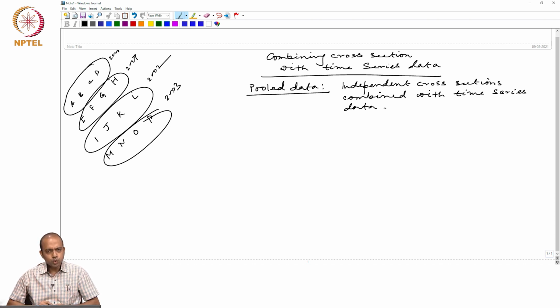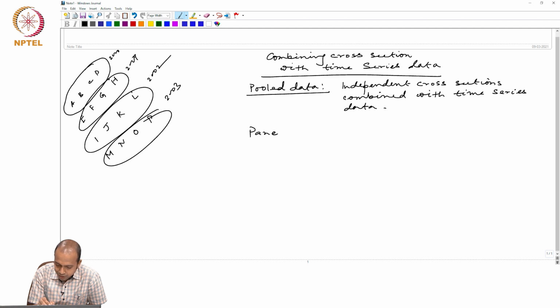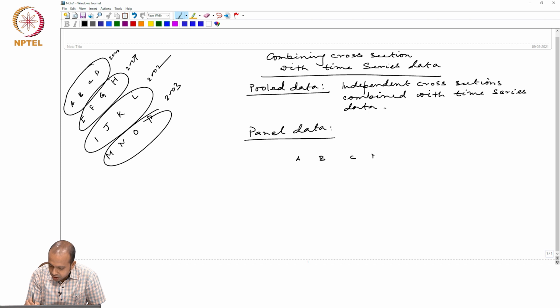Now, today we are going to discuss another specific type of pool data wherein we are collecting information from the same individual, and if that is the case, we say that is called panel data. So, in panel data what we are doing? It is A, B, C, D in 2000.